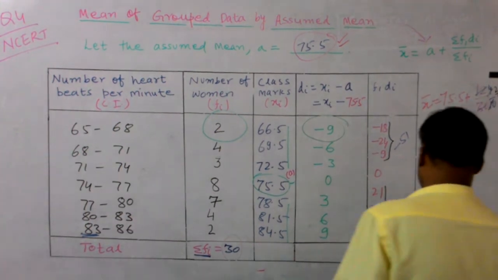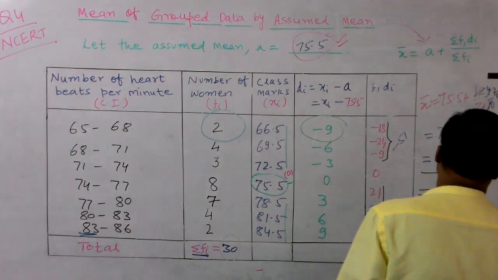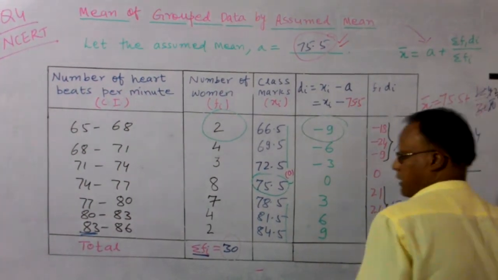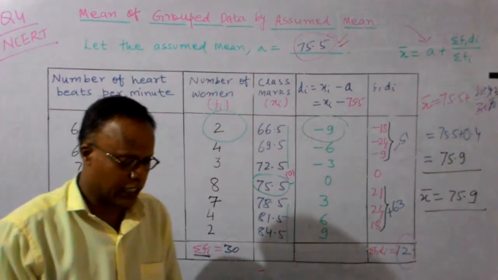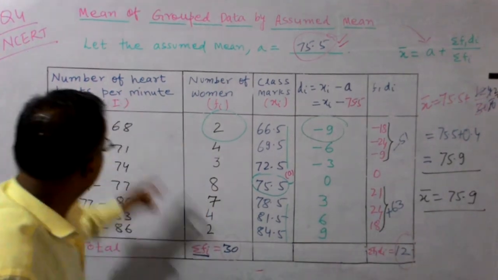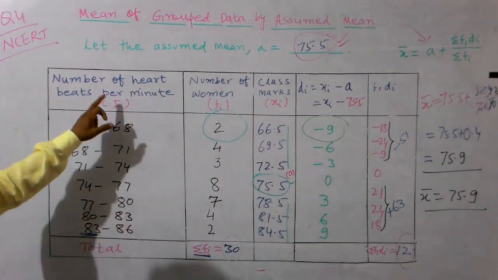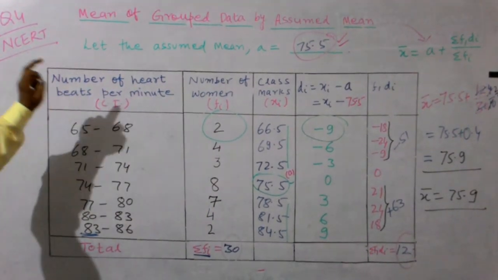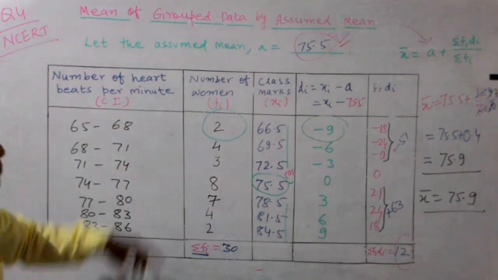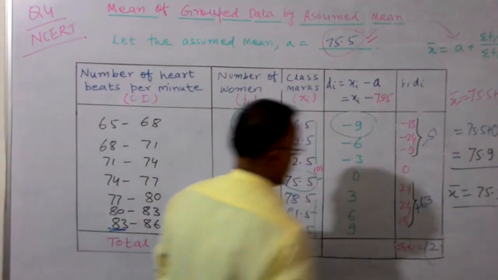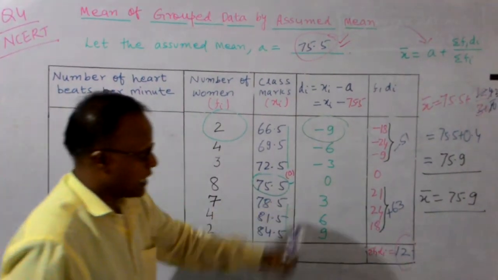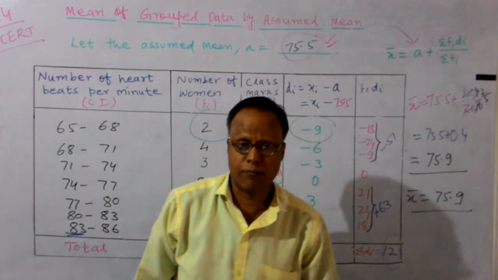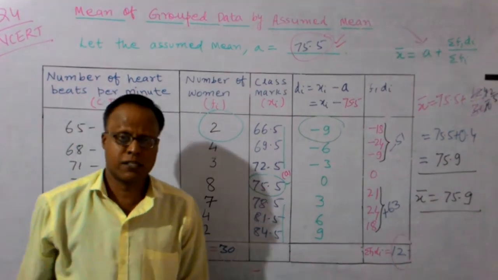So you can finally say x bar is your 75.9. So finally your mean of the given data is the mean of the heartbeat per minute. क्या बोलेंगे हम? मीन ऑफ द हार्ट बीट पर मिनट. इसके बाद आप लिख देंगे, hence mean of the heartbeat per minute, x bar is equal to 75.9. Thank you very much.